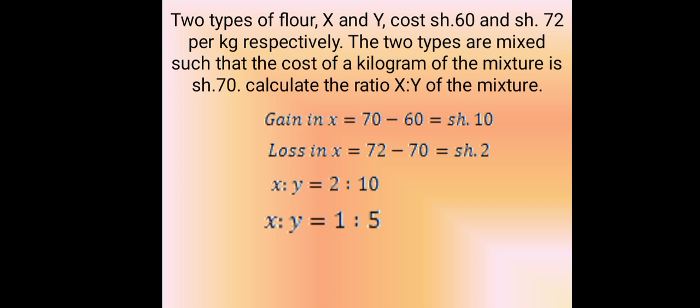Two types of flour, X and Y, cost 6 shillings and 72 shillings per kilogram respectively. The two types are mixed such that the cost of a kilogram of the mixture is 70 shillings. Calculate the ratio X to Y of the mixture.